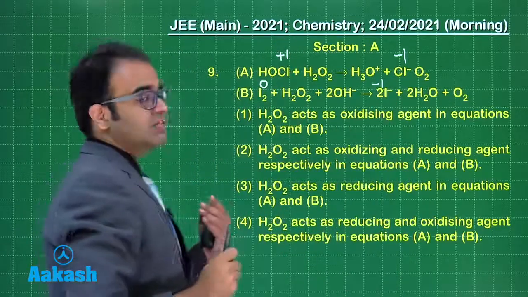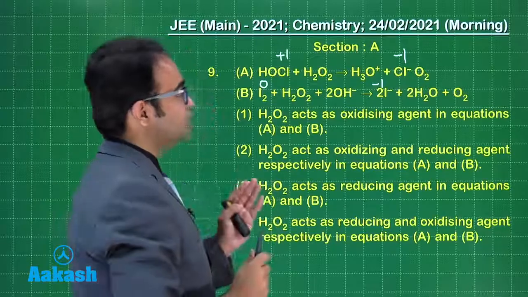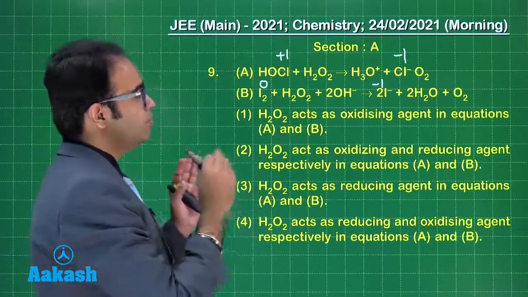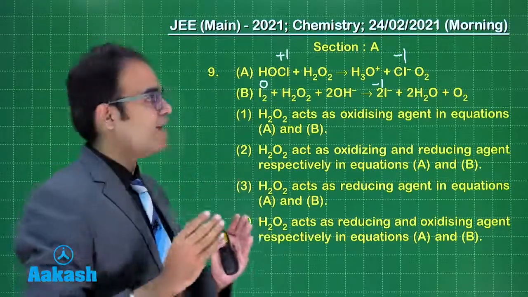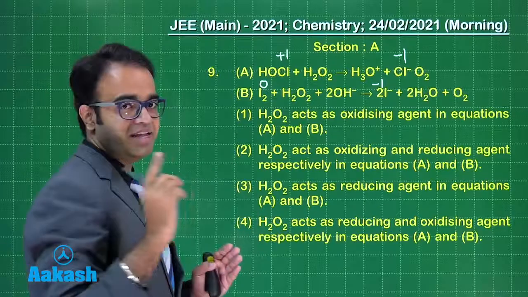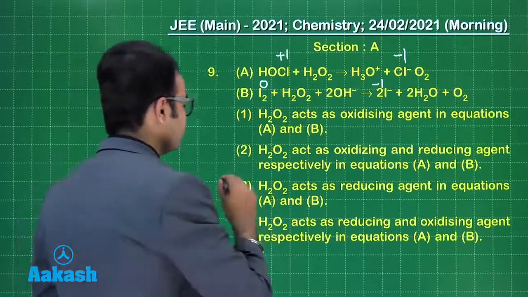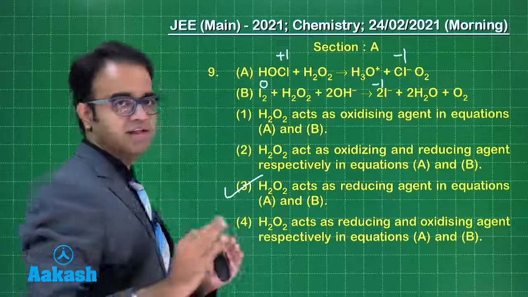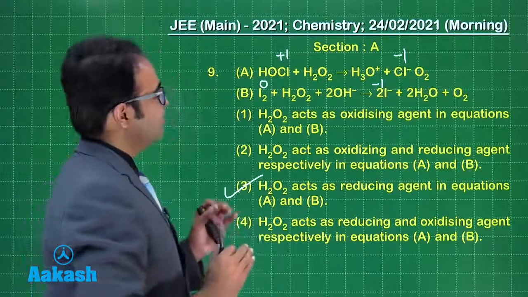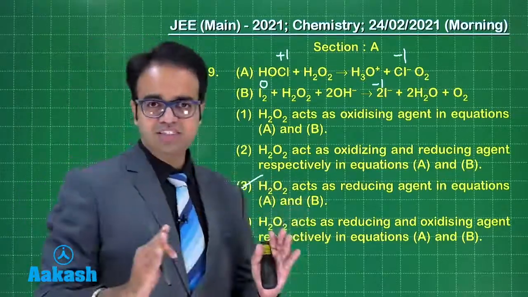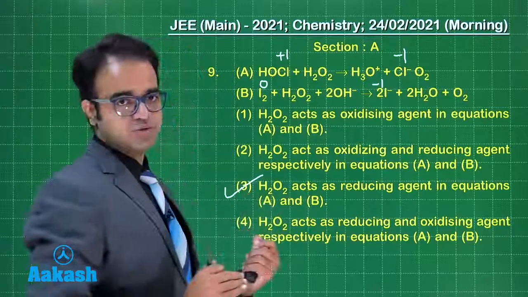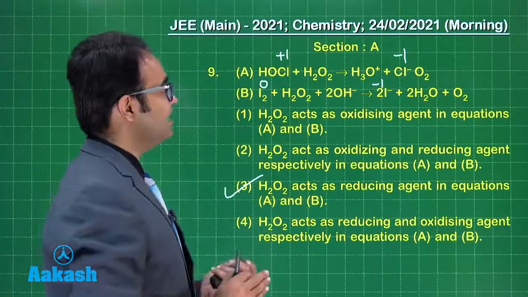So again the oxidation number is decreasing, so reduction is taking place. So in both the cases H2O2 is acting as a reducing agent, guys. So the answer to this question is option 3. Just take care of the oxidation states and you will be able to solve this question. Let us look at the next question.